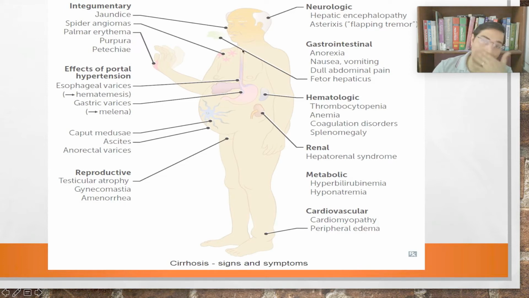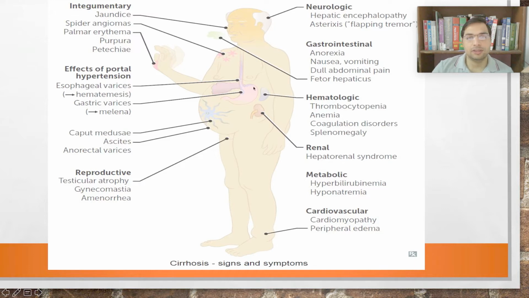Then we have skin. In skin, we will have jaundice over the skin and the scleral membranes. Then spider angiomas, right? We will see a picture of spider angiomas. These are nothing but increased telangiectasias or arteriolar dilatations over the skin. Then we have palmar erythema, right? Redness over the hand. Purpura, petechiae, small dot-like structures, right?